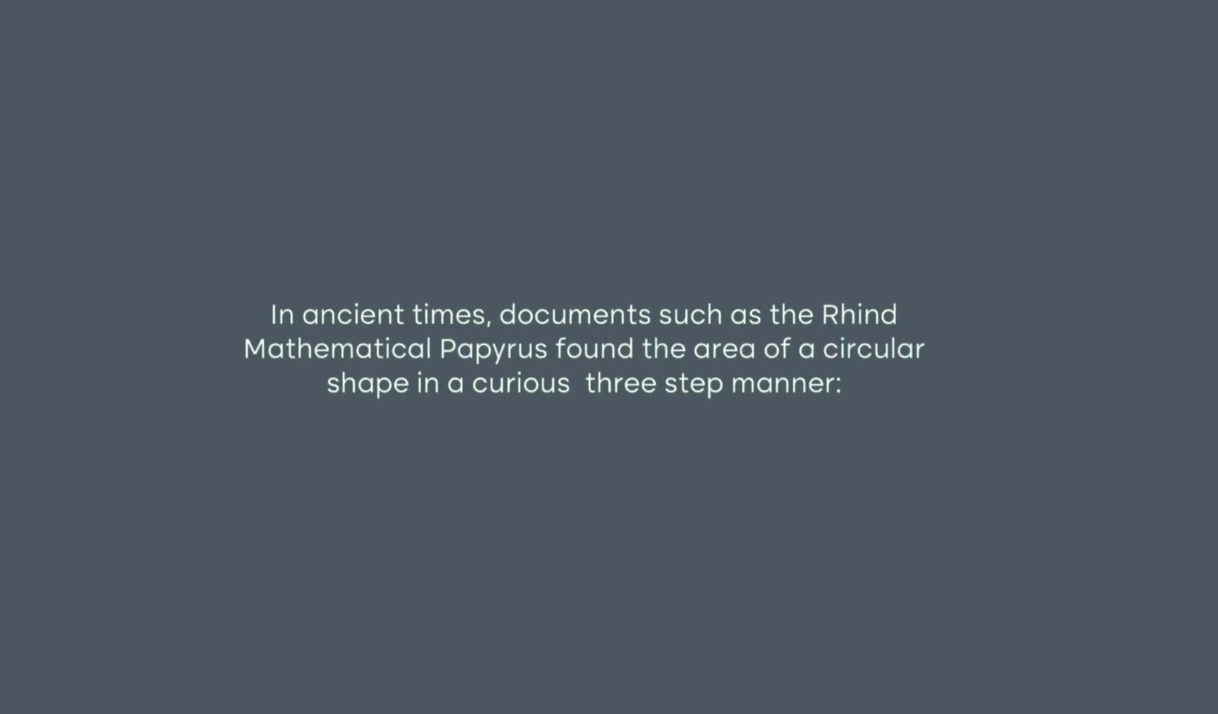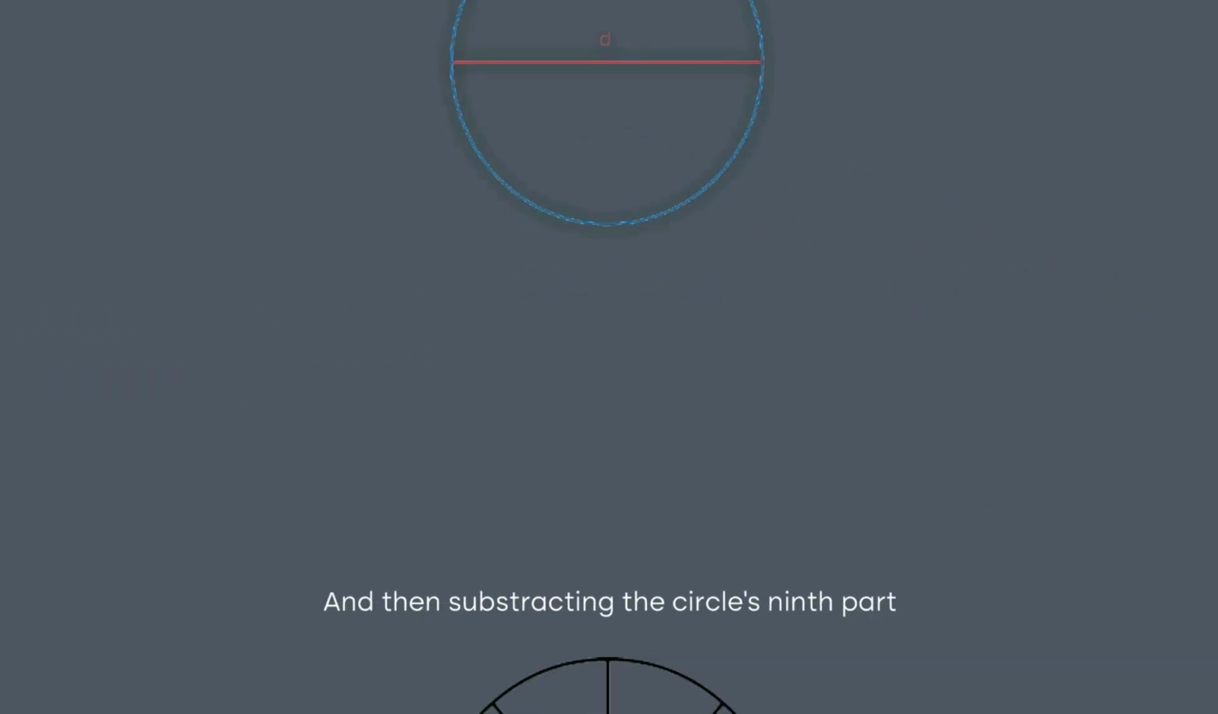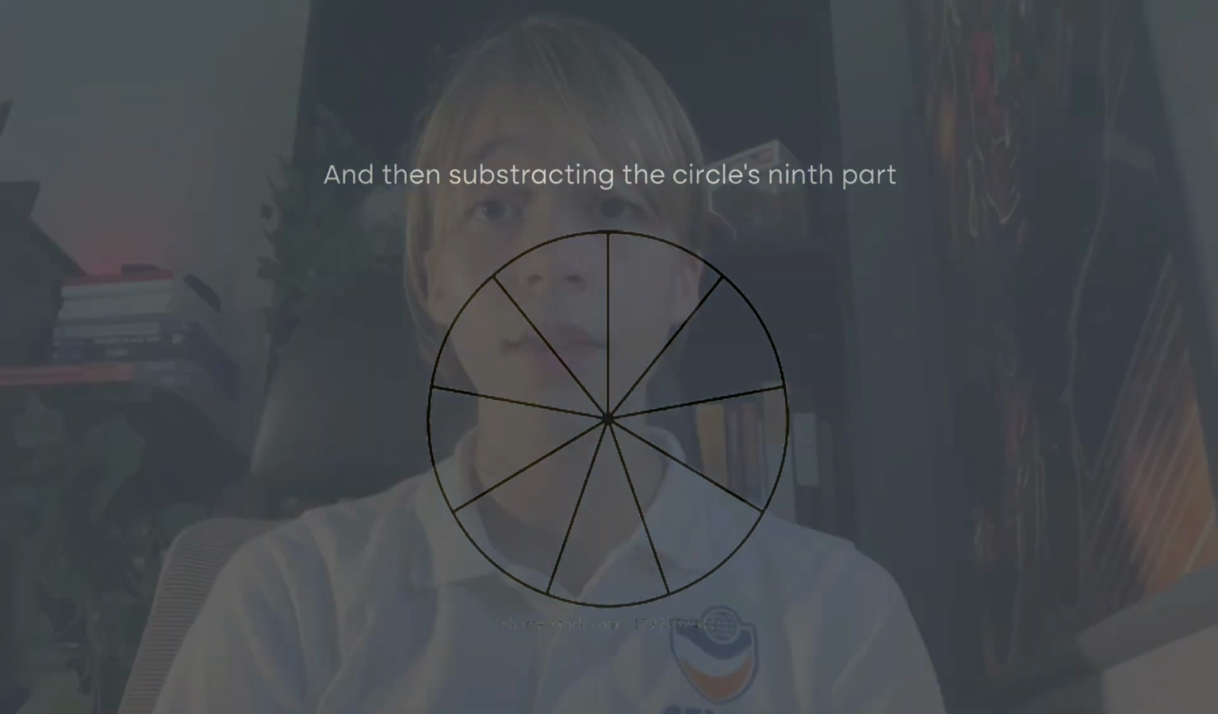The earliest known reference to pi comes from ancient civilizations, such as the Egyptians and Babylonians. In ancient times, documents such as the Rhind mathematical papyrus found the area of a circular shape in a curious three-step manner: first finding the diameter and then subtracting the circle's ninth part. The Rhind papyrus, circa 1650 BC, gives us insight into the mathematics of ancient Egypt. The Egyptians calculated the area of a circle by a formula that gave the approximate value of 3.1605 for pi.